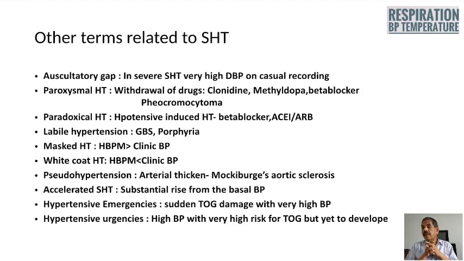Other terms related to hypertension. It is the auscultatory gap, that is, in severe systemic hypertension, very high diastolic blood pressure on casual recording, but when you are carefully bringing down the blood pressure, again Korotkoff sound appears and disappears with the disappearance of Korotkoff sound.